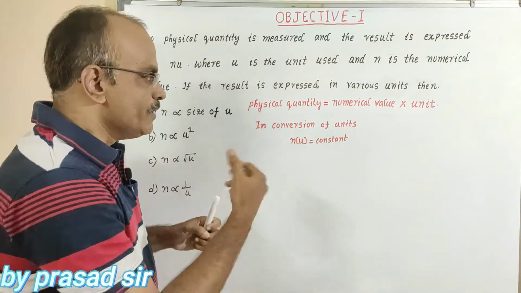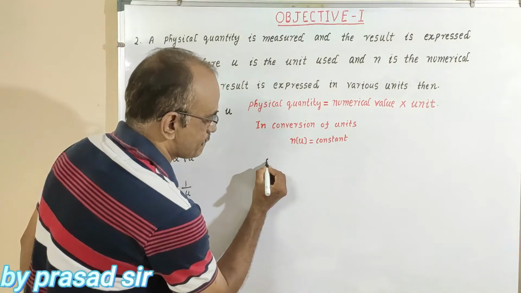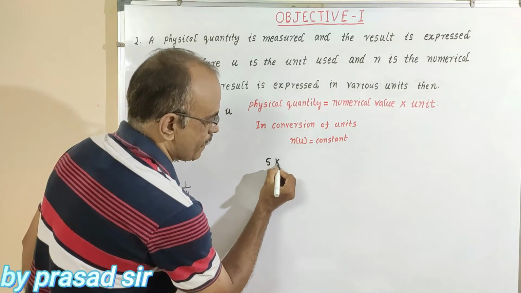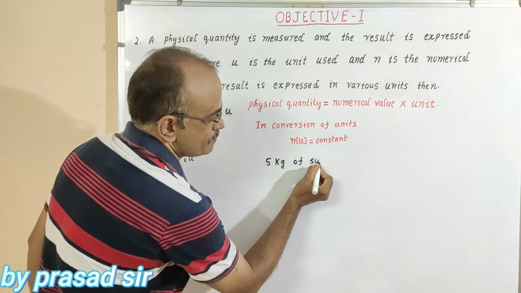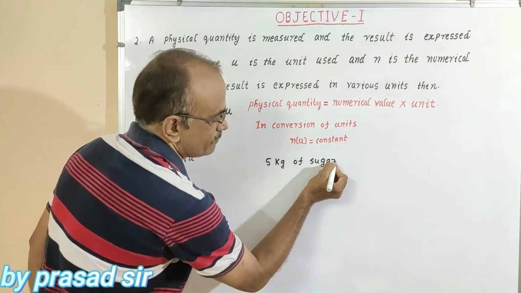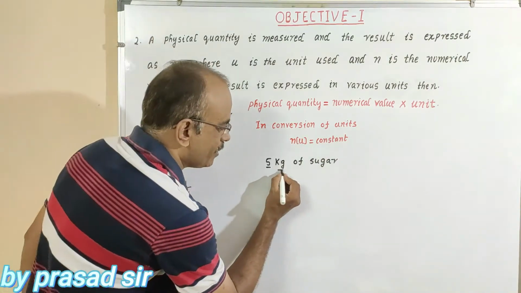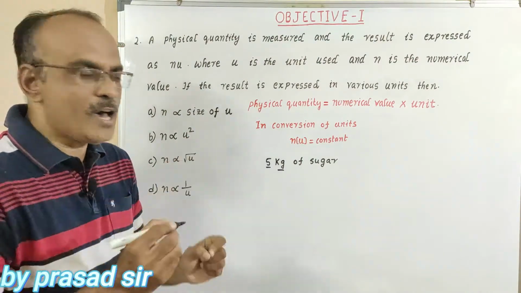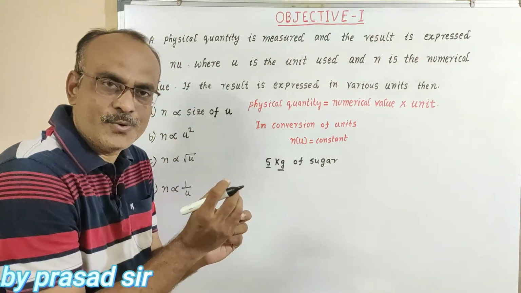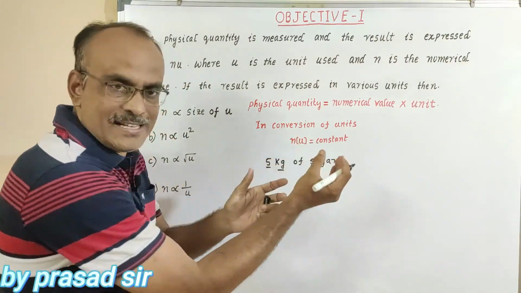So now, I will take an example: 5 kilograms of sugar. In that, 5 is the numerical value, kilogram is the unit. Remember, that is very important. Now, I want to convert this into another system.